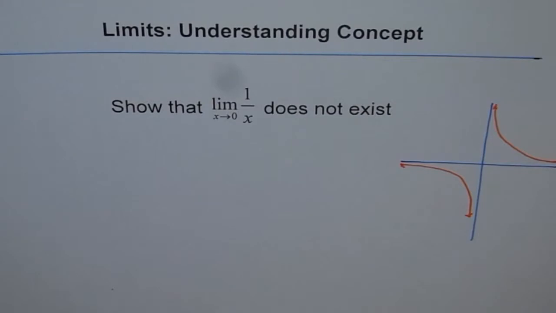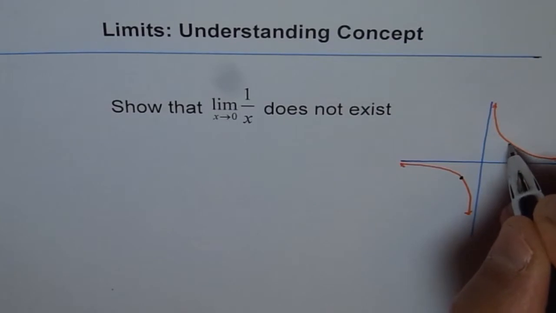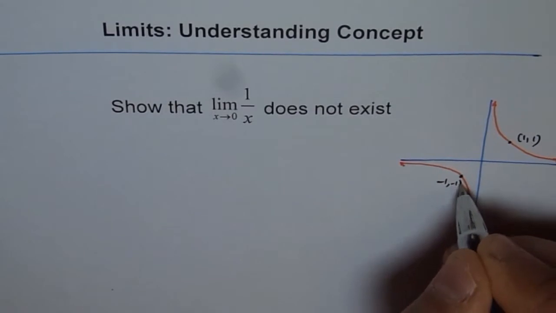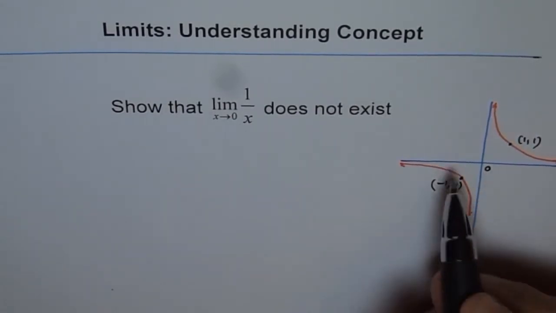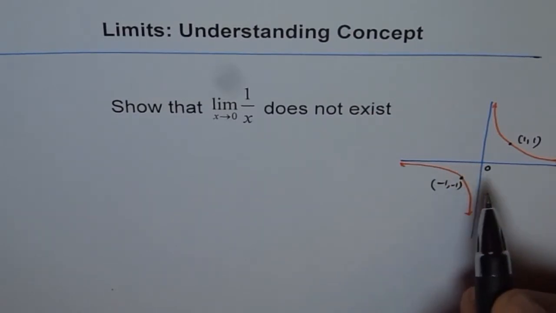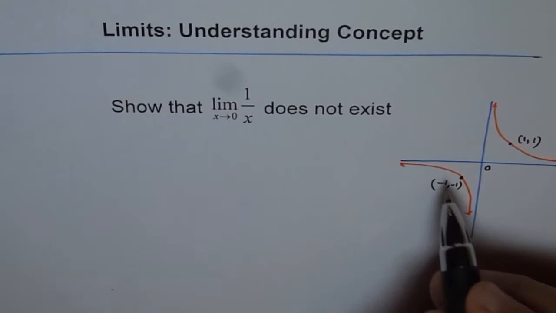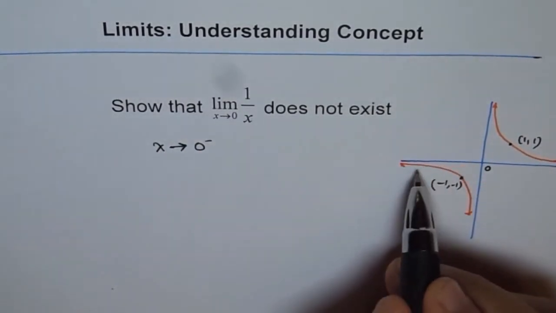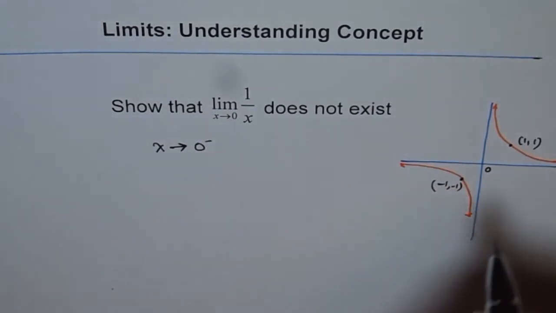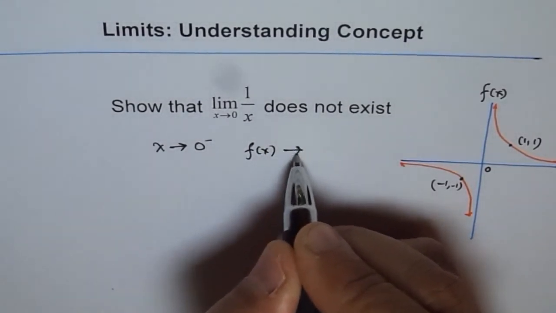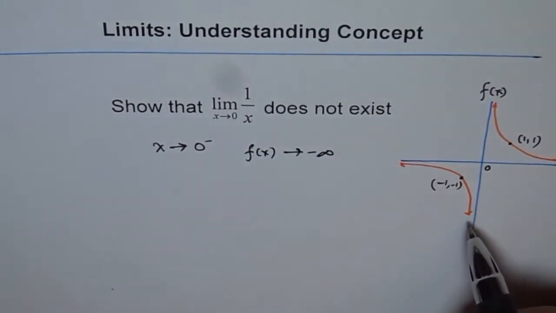So 1 over x is a graph like this, where these points are (-1, -1) and (1, 1), right? And as x approaches 0 from the negative side, the function approaches negative infinity. What we are trying to see here is that as x approaches 0 from the left side, minus means left side, then f of x approaches negative infinity. It does not approach a fixed value.